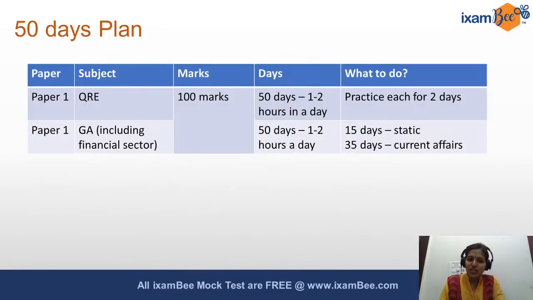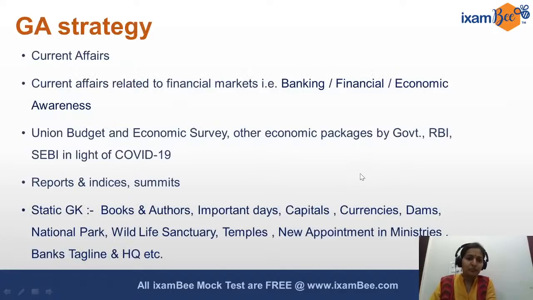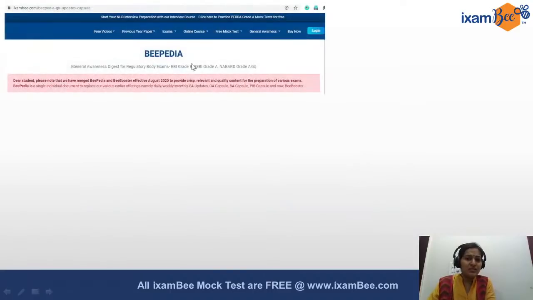Next aspect is your GA, which also includes the financial sector. Again, you have to be very consistent in your preparation for general awareness. Spend 1 to 2 hours daily on this. The best source for GA always is the newspaper. However, if you are not in the habit of reading a newspaper, then the best alternative that we can provide you is our Bpedia. This Bpedia is available on our website under the general awareness section freely, so you can download it.